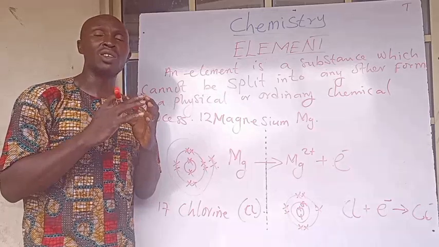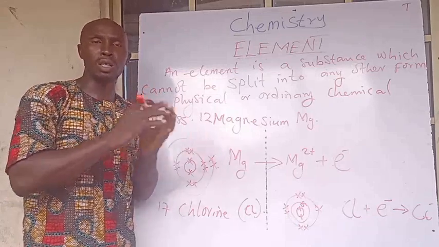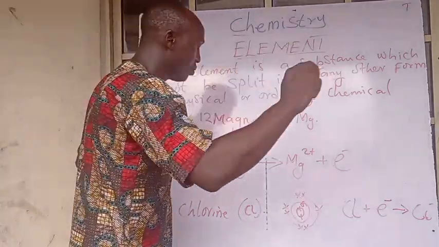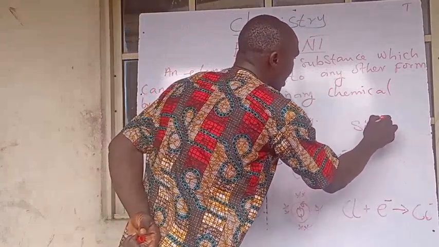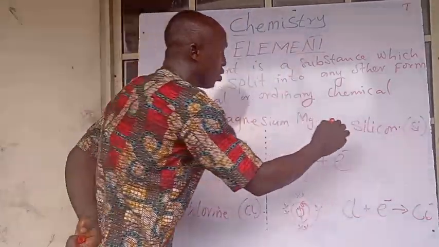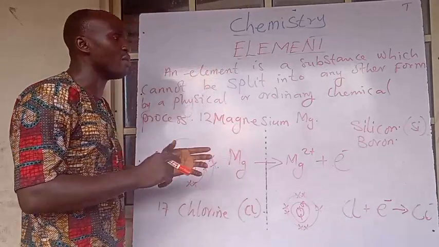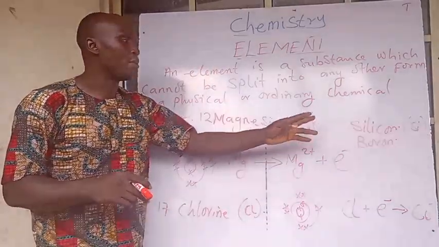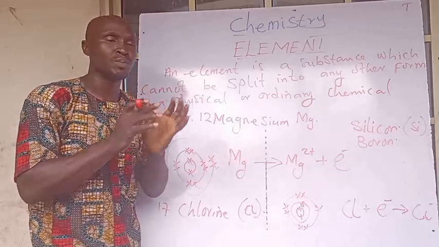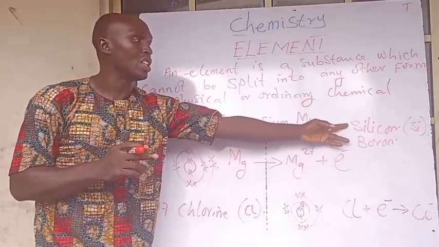Then lastly, the metalloids. Metalloids are elements that tend to change between metals and non-metals. One good example of metalloids is silicon, which is Si. Another one is boron. These are common elements in our environment that behave sometimes like a metal and sometimes like a non-metal. They are said to be the metalloids. Examples, like I said, are silicon and boron.